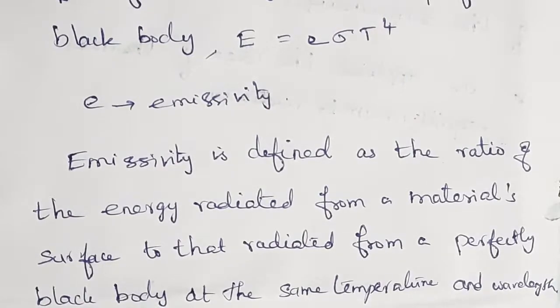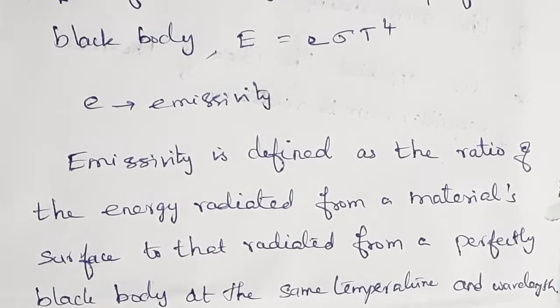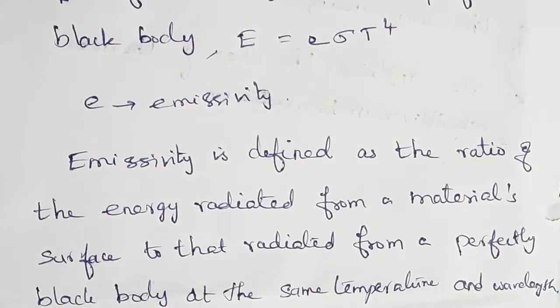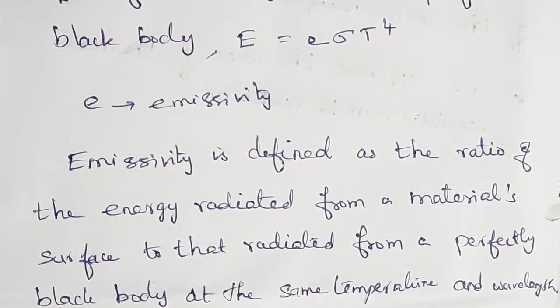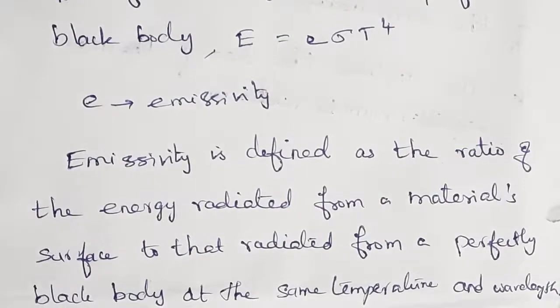If the body is not a perfect black body, we use the formula E = eσT^4, where small e is known as emissivity. The emissivity is defined as the ratio of the energy radiated from a material surface to that radiated from a perfectly black body at the same temperature and wavelength.